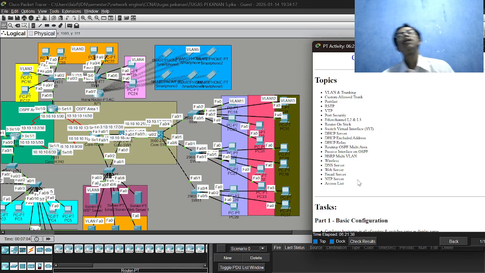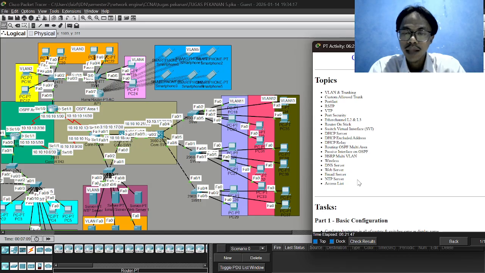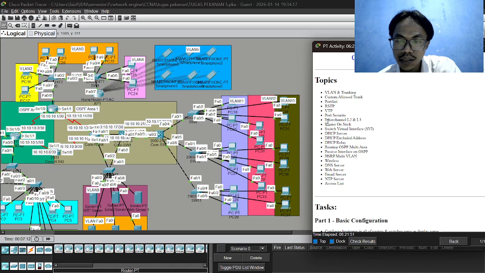But I want to talk about some labs or features that are new to me. First, multi-area OSPF, which I have configured, and I learned passive interface. This is new. Then HSRP, multi-VLAN, wireless.